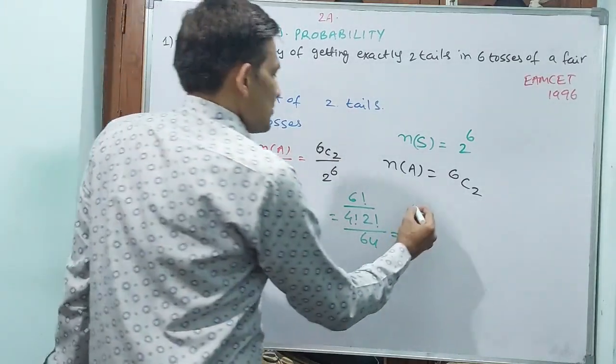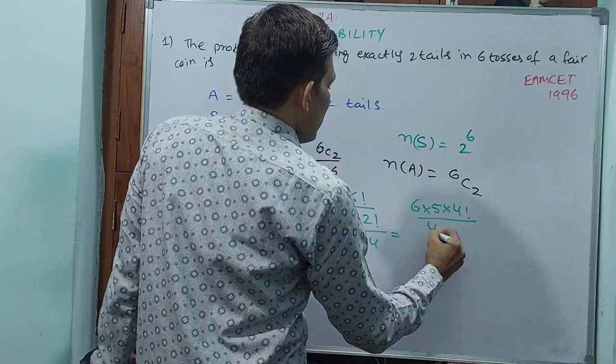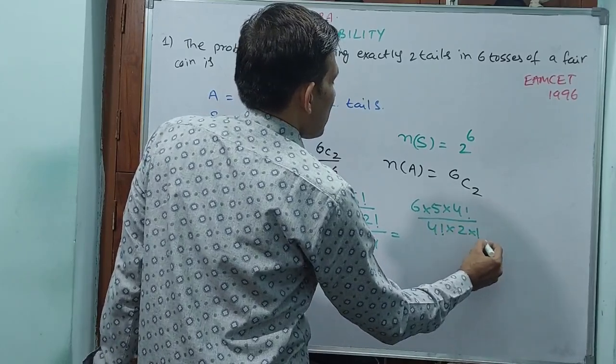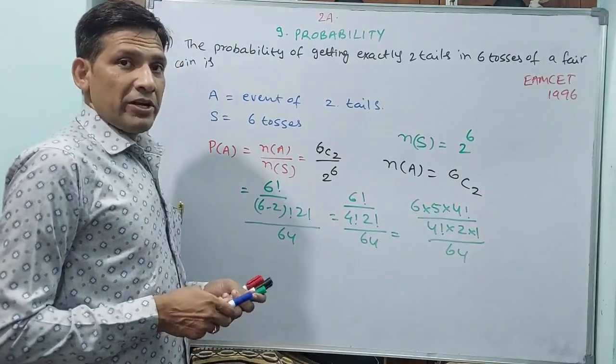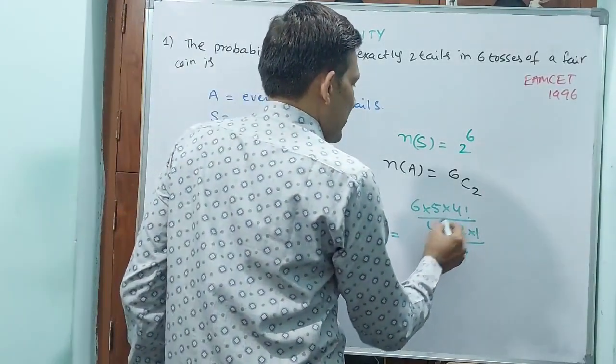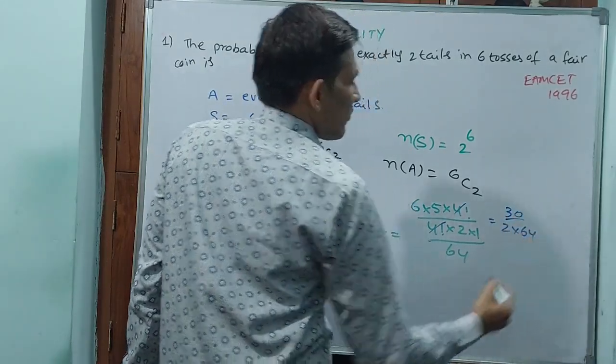That is 6 into 5 into 4 factorial by 4 factorial into 2 into 1, divided by 64. 4 factorial cancels out. That means 30 by 2 into 64.